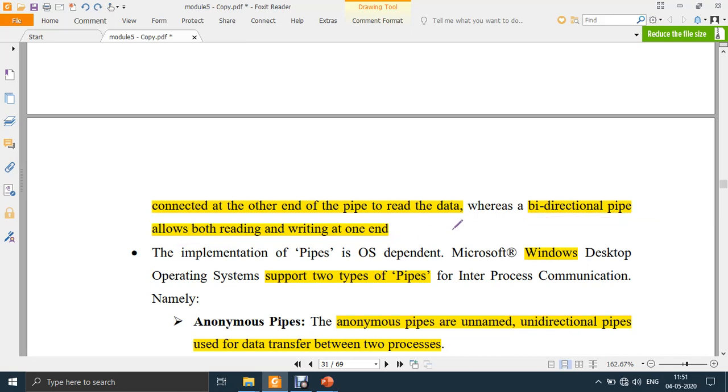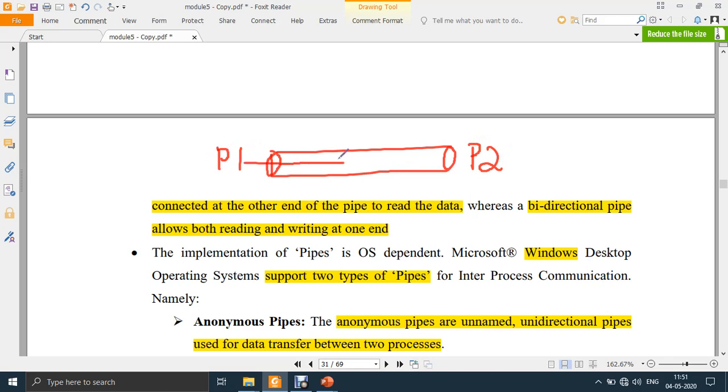Let's say there is process 1 at one end, marked as P1, and this is the pipe, and this is process 2. If it is unidirectional, P1 writes the data, which means it will send the data, and P2 only reads the data. So this will write and this will read. That is unidirectional.